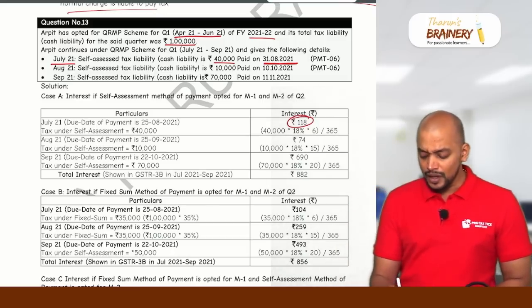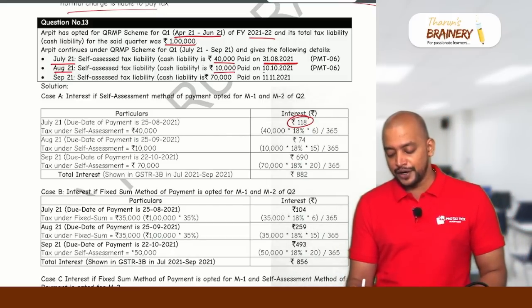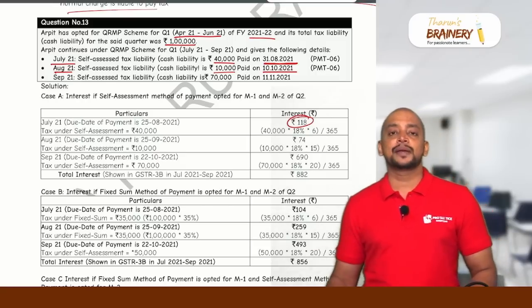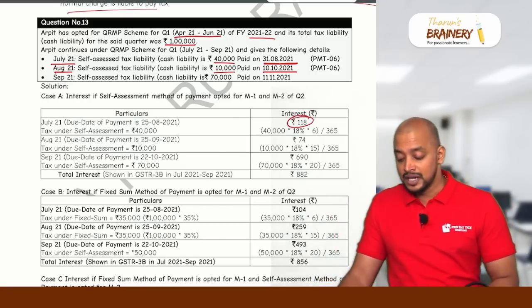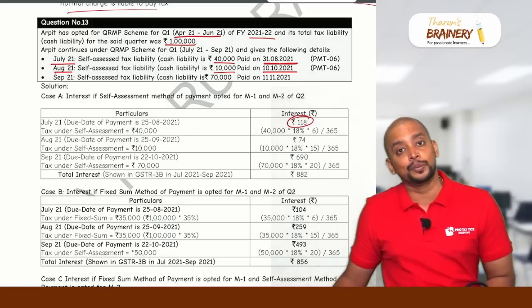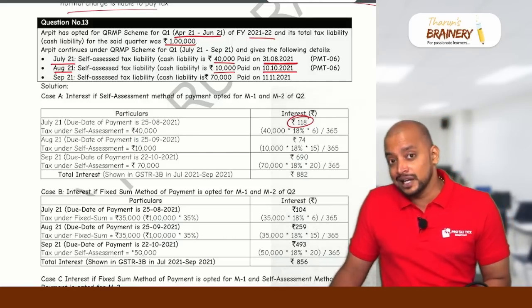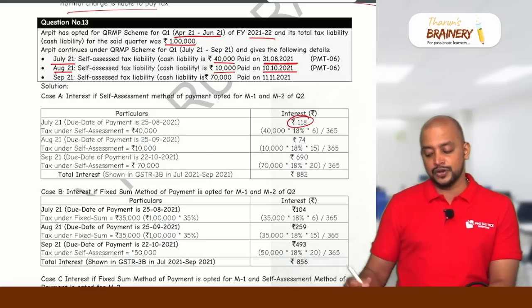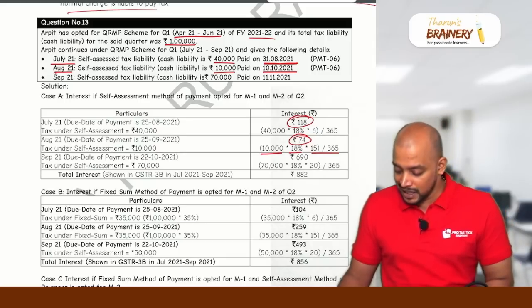Then August 21, self-assessed tax liability of 10,000 paid on 10/10. For August, what is the time limit for paying this? For August month, it is 25th of September. But when are they making payment? 10th October. Means in September 5 days, October 10 days. For 15 days, interest will be payable on 10,000. So 10,000 into 18% into 15 by 365, 74 rupees will be taken as the interest.